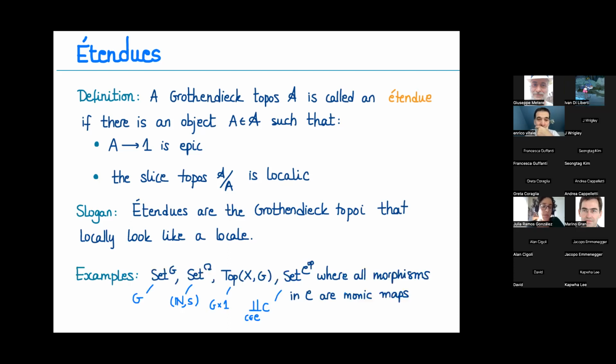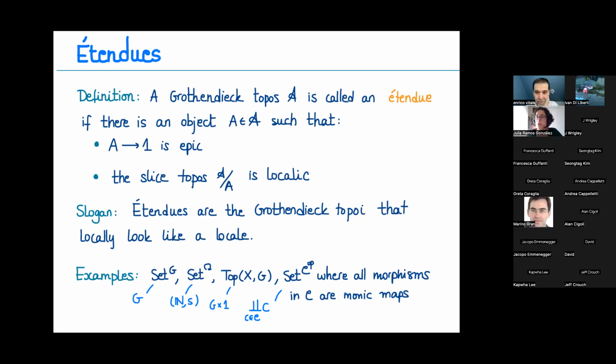And so we have a few examples which are well known. The most common is G-sets, in which the object that we can choose to see that the definition is satisfied is G itself. We can also, this is an example by Lawvere, take sets with an endomorphism fixed, in which you can take as this object the natural numbers with the successor function. From SGA, we can take, for example, G-equivariant sheaves. So basically it's a topological space with an action of a discrete group G, and we take sheaves that are compatible with this G action.